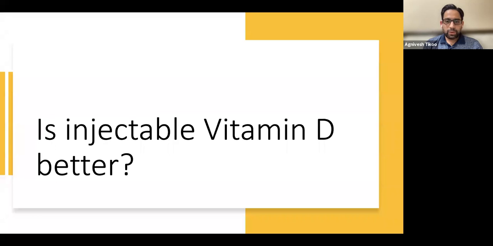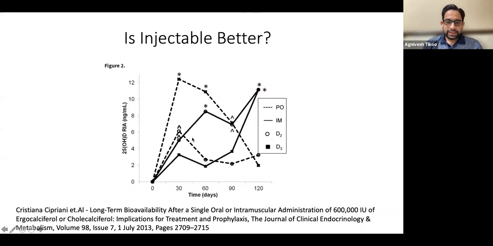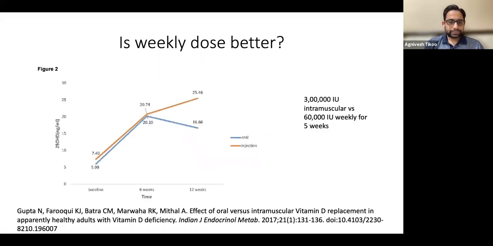Another question which is very important is that is injectable vitamin D better? The answer is that it sort of attains the peak later on. So it has a sustained effect. So this is a very important diagram which shows that if you give 6 lakh units per oral, the peak is attained much earlier than injectable. The injectable has a sustained effect later on, and then it drops down also suddenly. Whereas oral is much better in sort of replenishing the vitamin D levels.